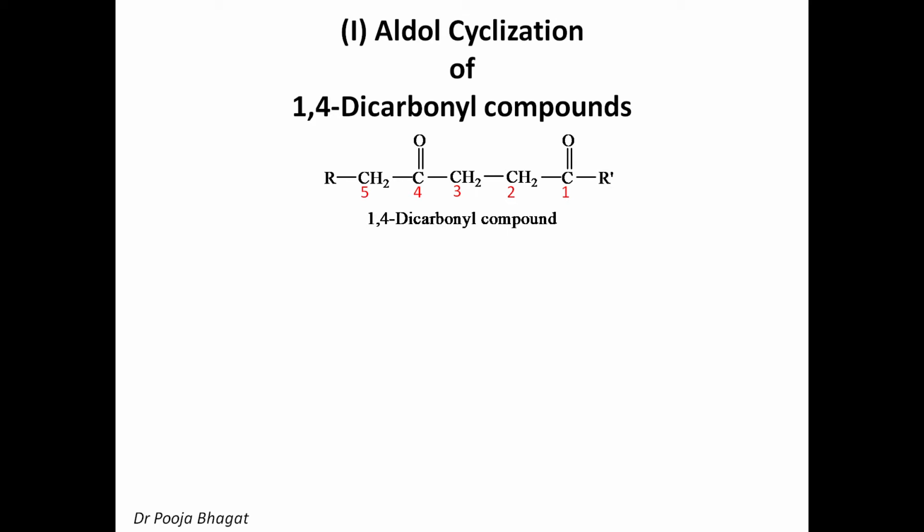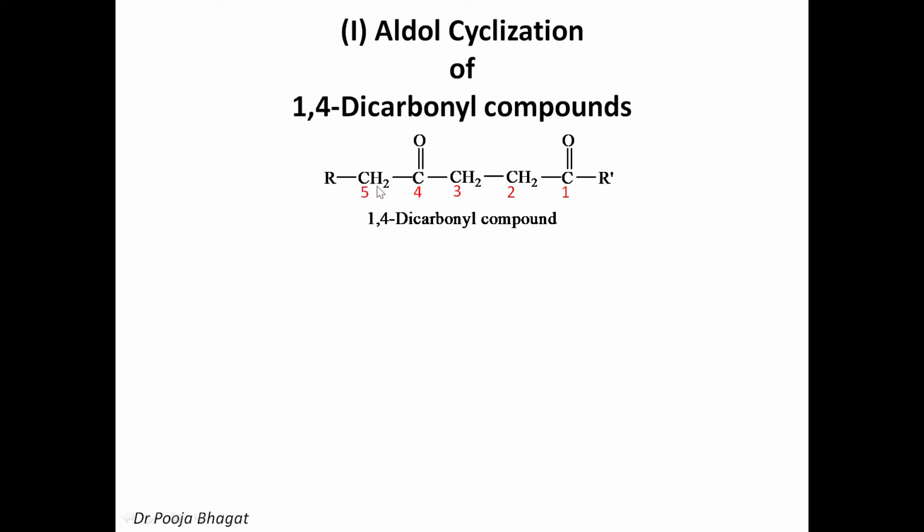The first step is the abstraction of the alpha hydrogen. Now let's see how many alpha carbons are present. To this carbonyl group, this is the alpha carbon. To the 4th carbonyl group, the 3rd carbon is an alpha carbon and the 5th carbon is an alpha carbon.